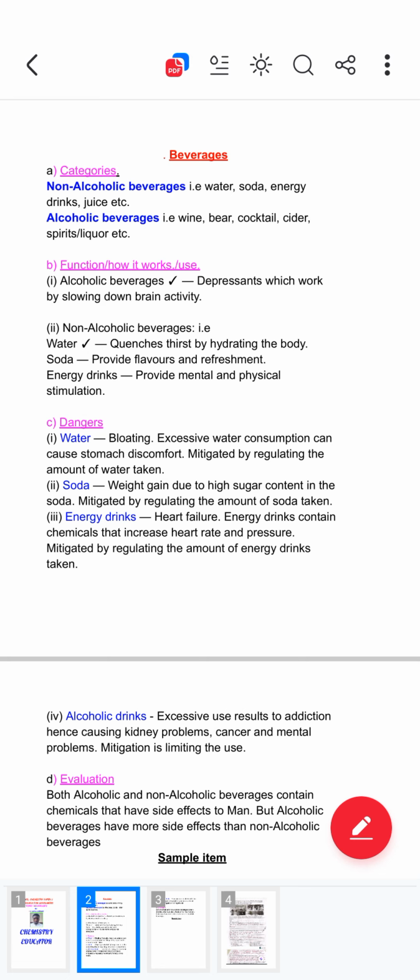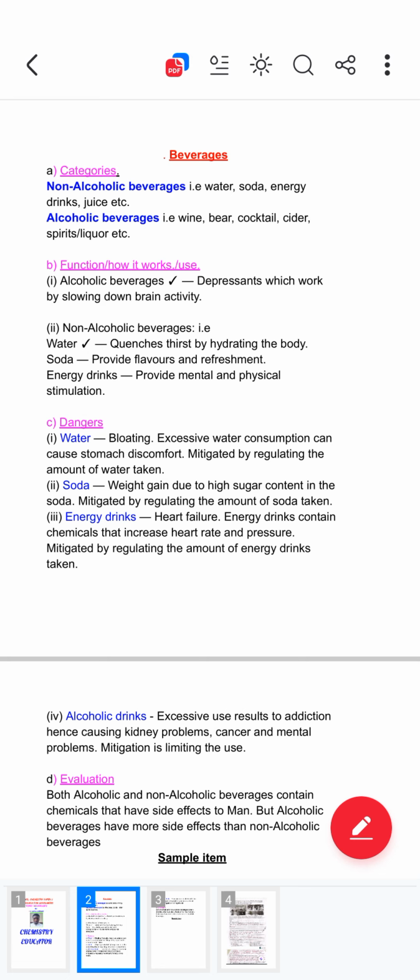What happens is this alcohol has some chemicals which slow down the brain activity. So if you have been thinking about a lot of problems, a lot of things, it just slows down the brain activity you have been doing. So you feel as if you are relieved, but you don't solve the problem. So that's how alcoholic beverages work, by slowing down the brain activity. Simple. You need to know the function, the use.